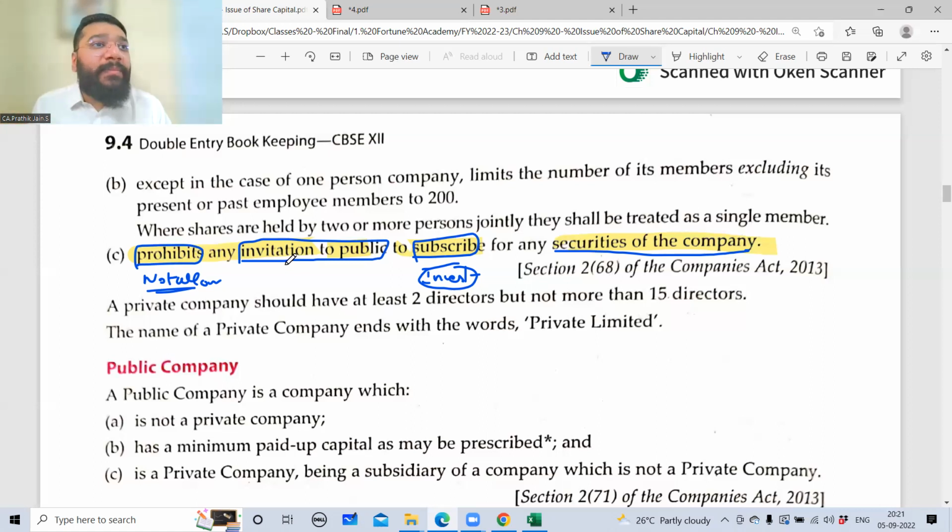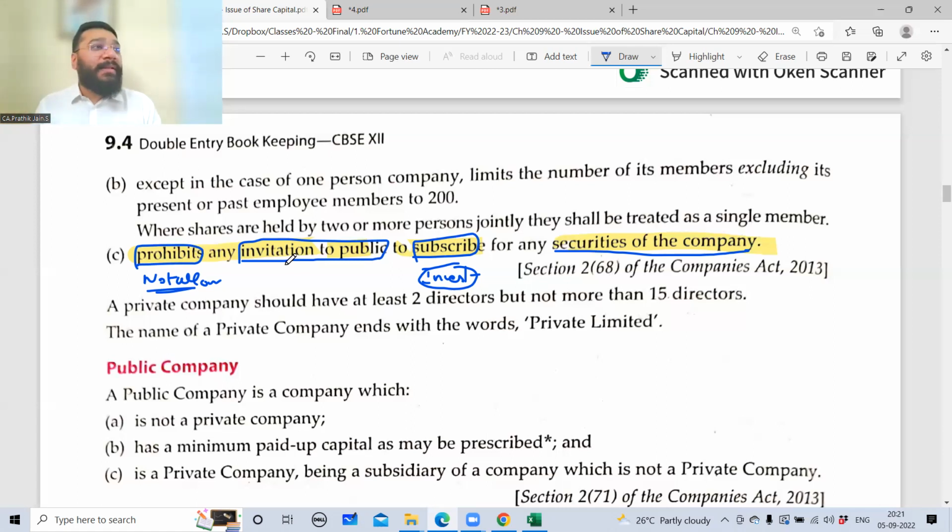Let's suppose I'm having Reliance Limited shares. Does Mukesh Ambani sir know me personally? Would he say, "Oh, Pratik, come. You're a shareholder of my company. Come have a tea, coffee"? If he meets me in Bombay, will he say that? No. So to him, I'm general public. So sir has taken money from me. That is allowed only for a public company.